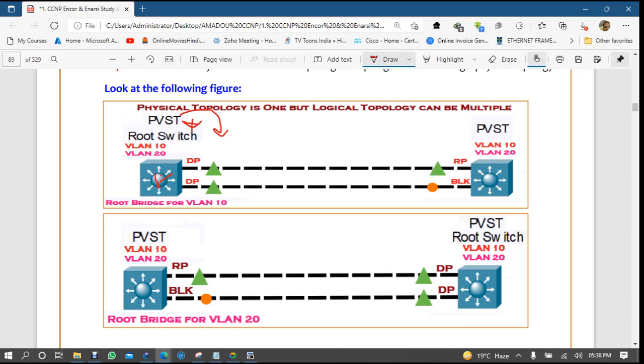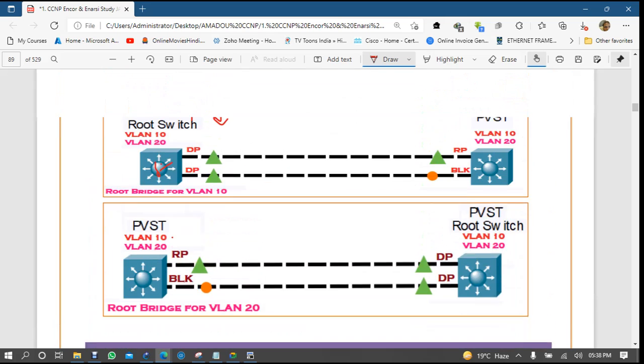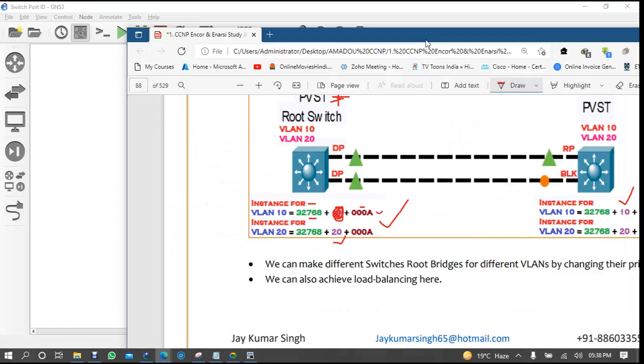If you want, you can do this lab. Remember, it's very simple. I want to make this, see here for VLAN 10. Let me show you this lab.